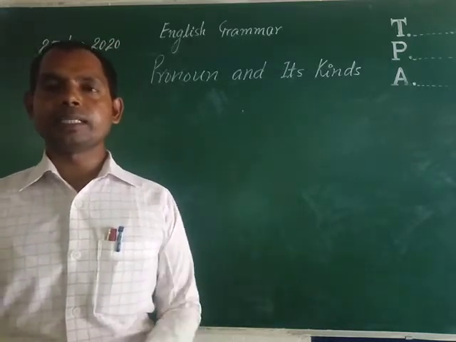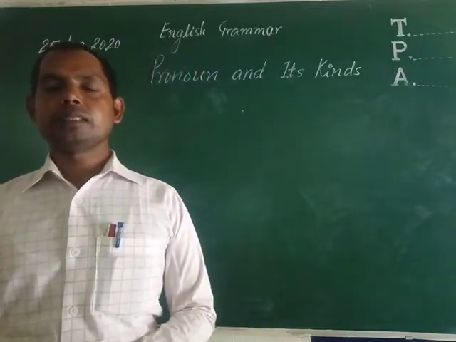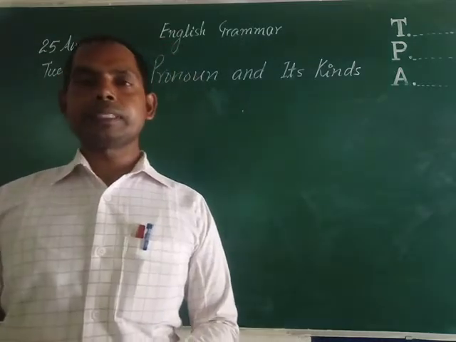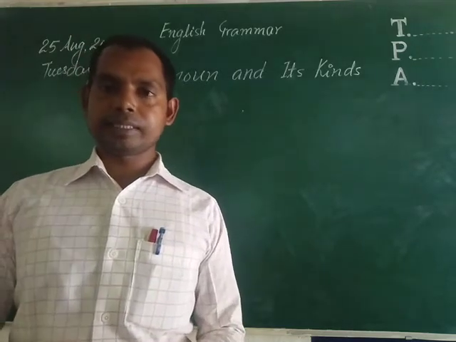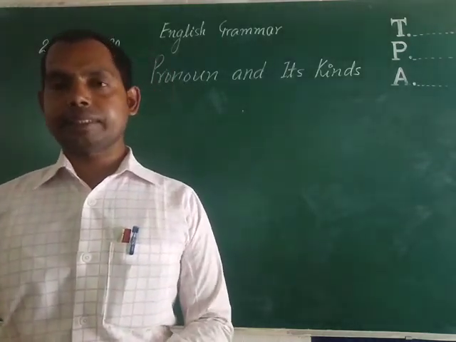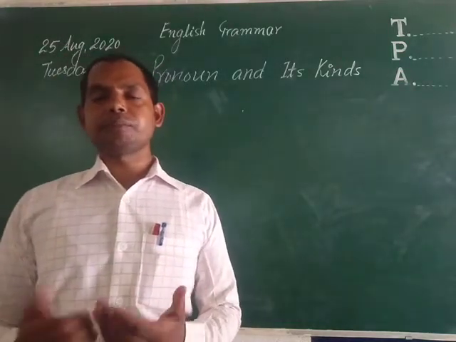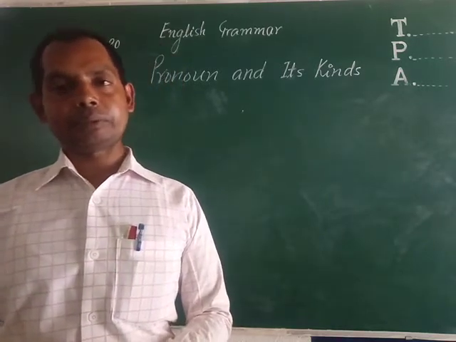Now the next topic is kinds of pronoun. The first is personal pronouns. The pronouns that are used for person, it may be the first person, second person, or third person, doesn't matter. If the pronouns are used for the person, it is personal pronouns.